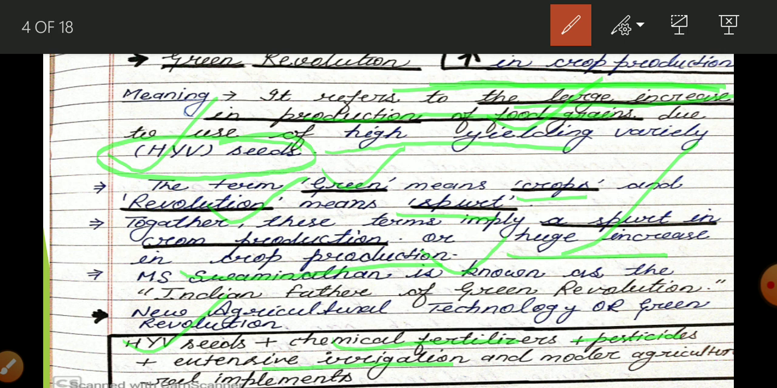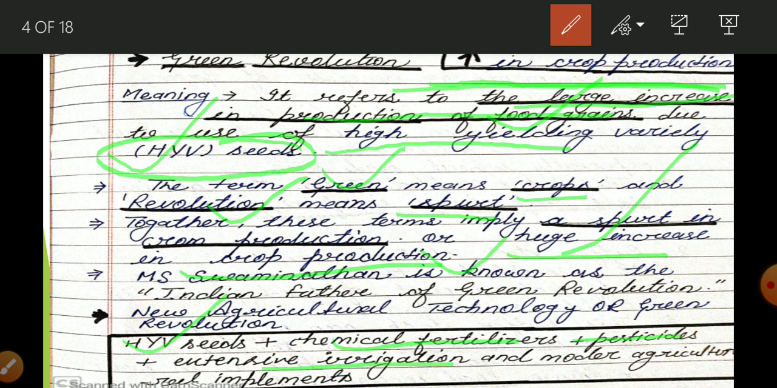So HYV technology means what? HYV seeds plus fertilizer plus insecticides plus pesticides plus water. Okay, so this is your green revolution or green technology. So when you use this in a proper manner, in a proper and scientific quantity, then there will be a tremendous increase in the production of food grain, and this is known as a green revolution.